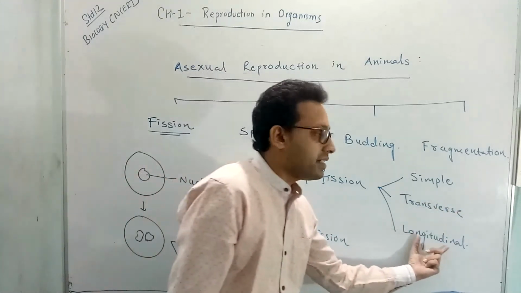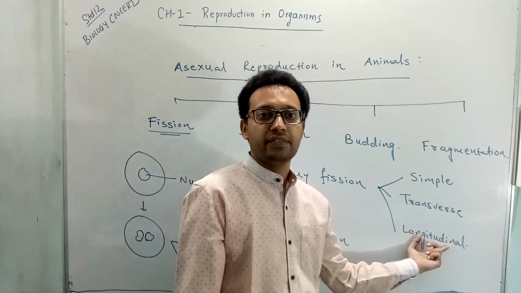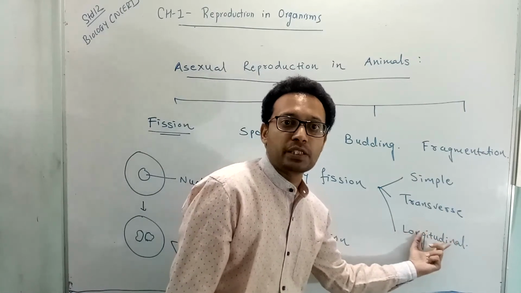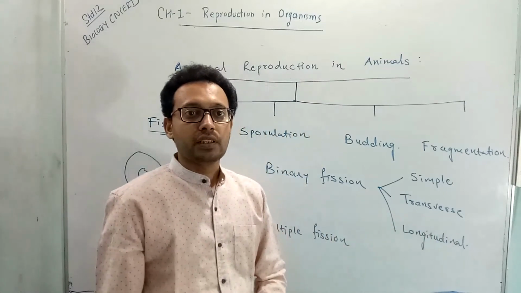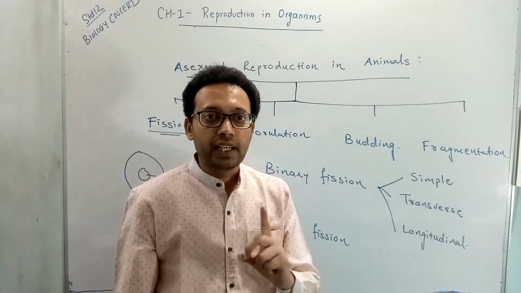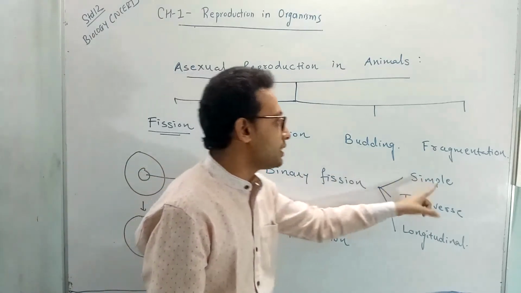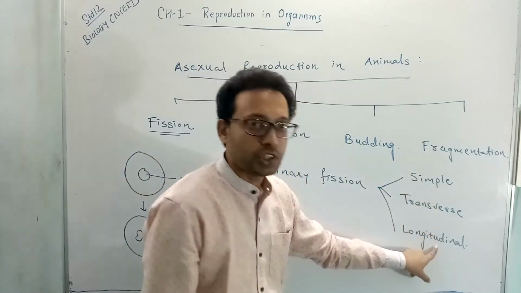The third type is longitudinal binary fission, where the cytoplasm divides longitudinally, and the examples are euglena and vorticella. So this is binary fission: simple, transverse and longitudinal.